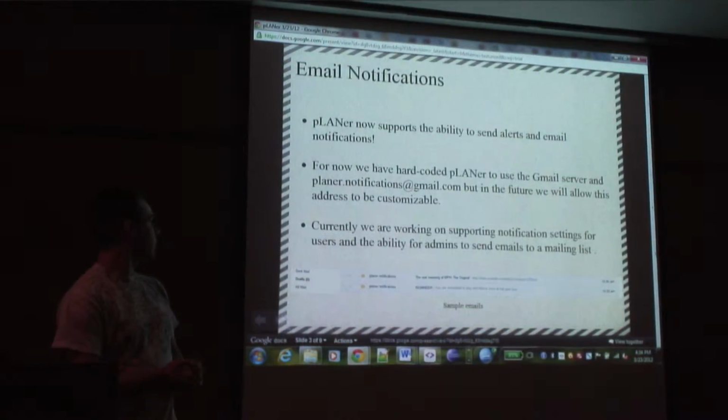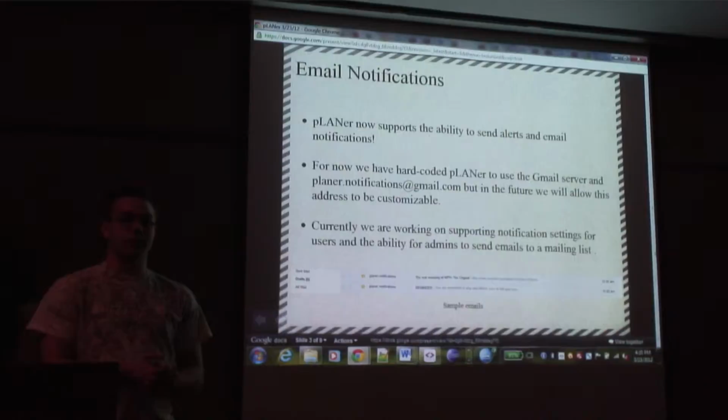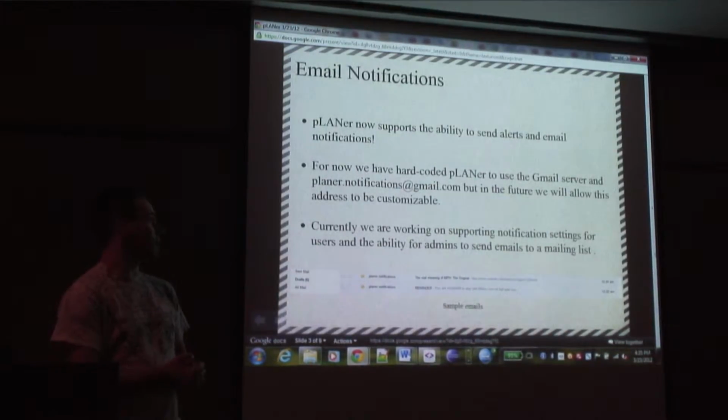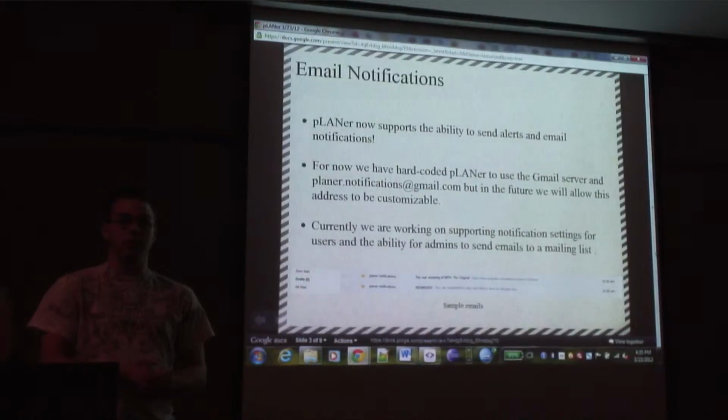And currently we're working on supporting notification settings for users, so users can specify when they want to be alerted, either a day in advance or an hour in advance or whatever. And we're also supporting the ability for admins to send emails to a mailing list or users saying, hey, we're having this tournament at this time, or just remember this, or just to send any notification that they want.